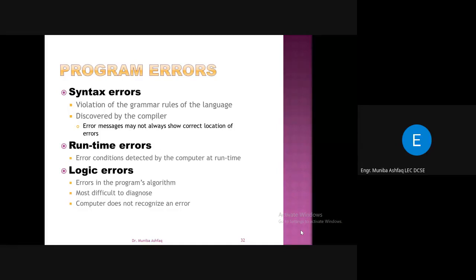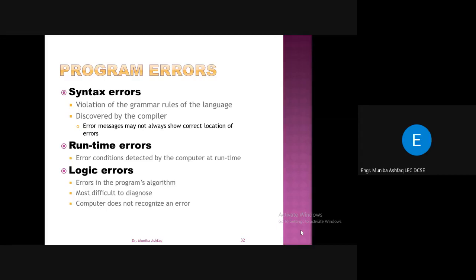First, you compile it, and the high-level language is converted into machine-level language. Then you have a linking process in which you get the executable file. Then it gets run.